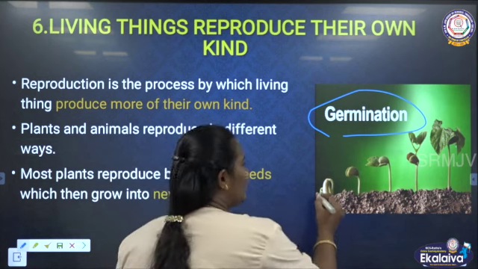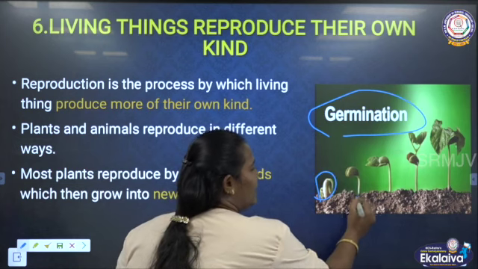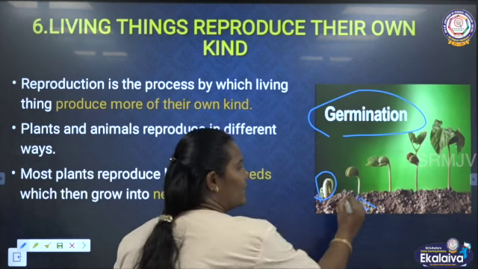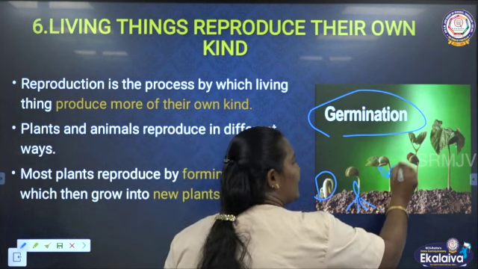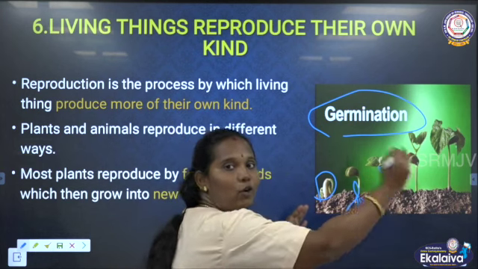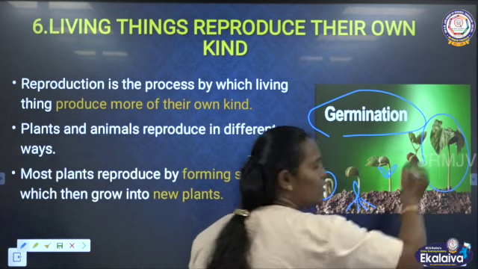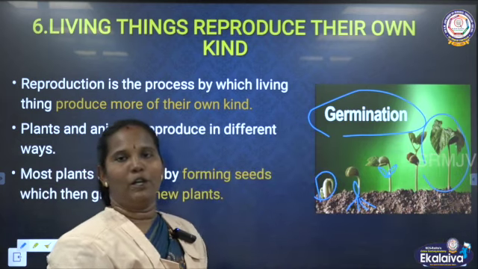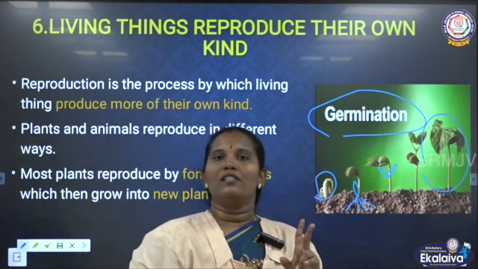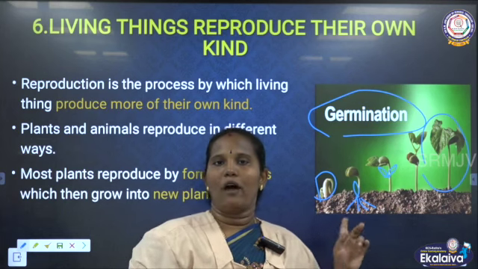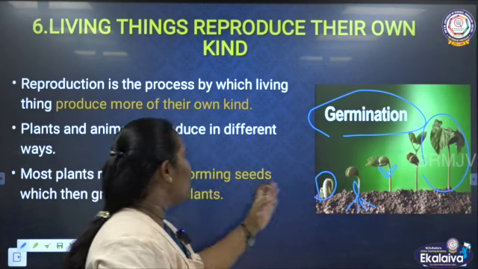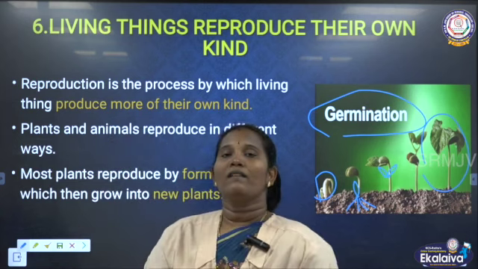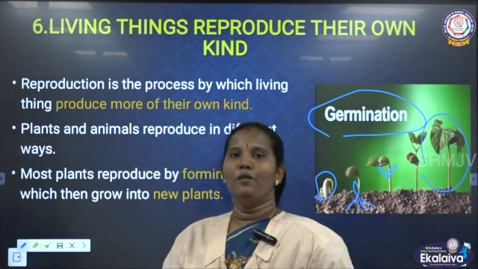How does it grow? The seed slowly makes a root system, then a shoot system. This shoot system again gives small leaves. After that it slowly grows into a big tree. So plants can reproduce this way. Plants use many ways. We have to see two here. One is seeds growing into new plants. Another one is the vegetative process.